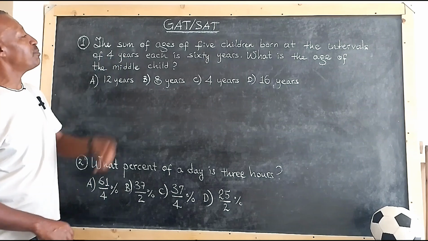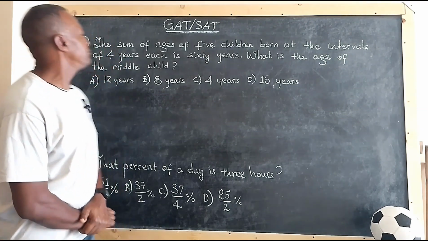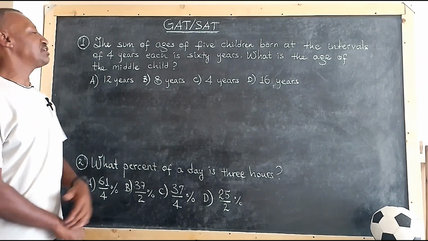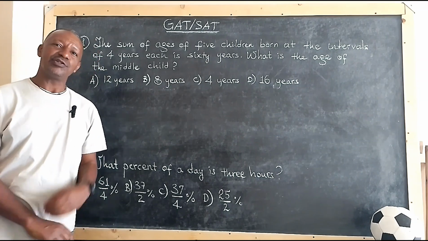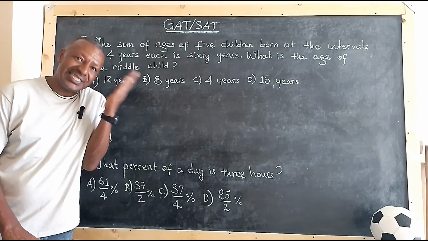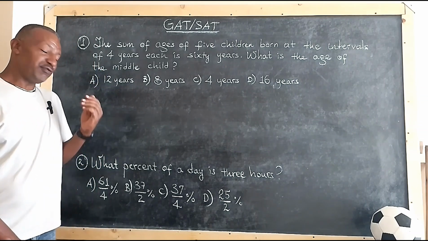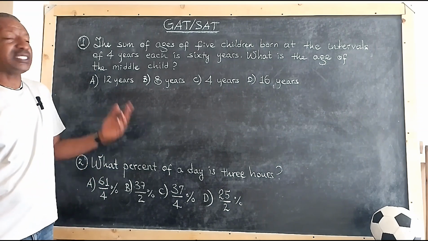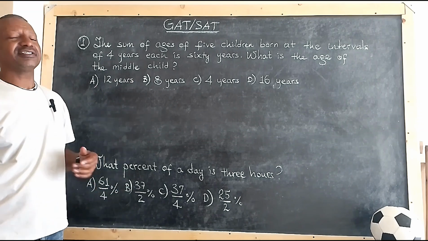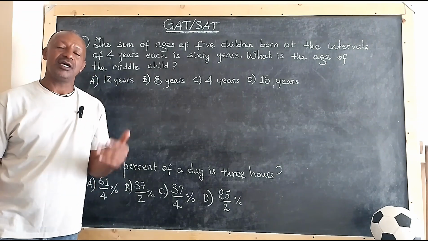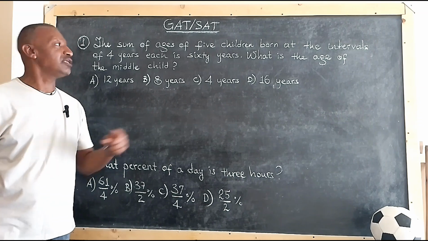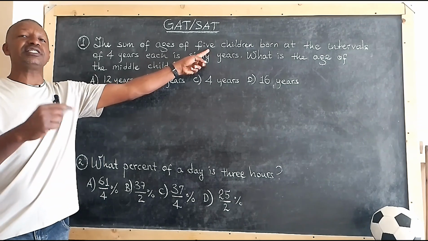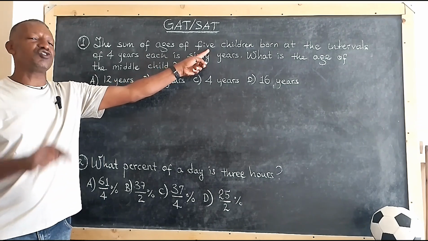As you can see here, the sum of ages of 5 children born at intervals of 4 years each is 60 years. What is the age of the middle child? The first thing you should ask is what is asked in the question. If you understand what is asked, you can answer 75% of the question. So what is asked? It's the age of the middle child. How do we know that there is a middle child? Because the number of children is 5. If the number of children is 5, which means it's an odd number, we can find the middle child.